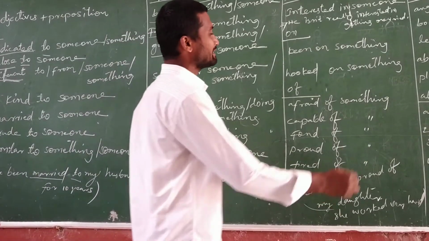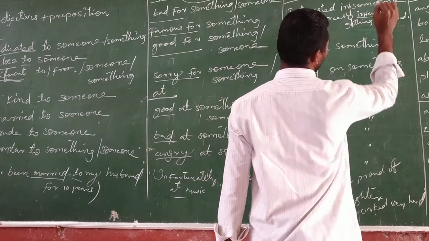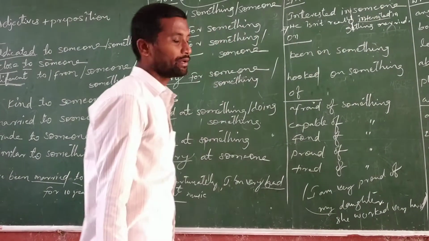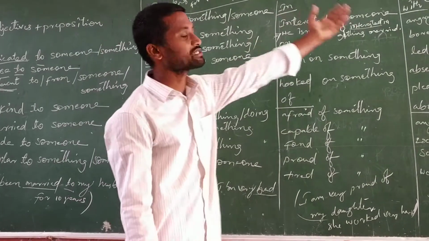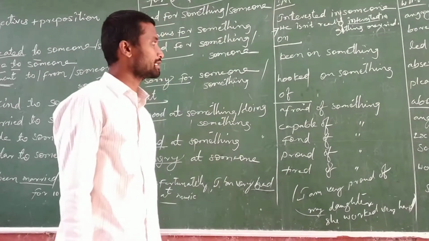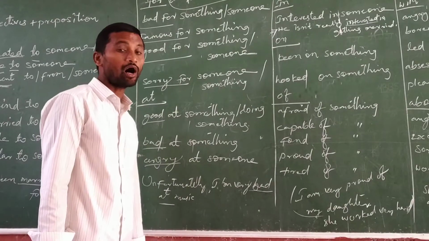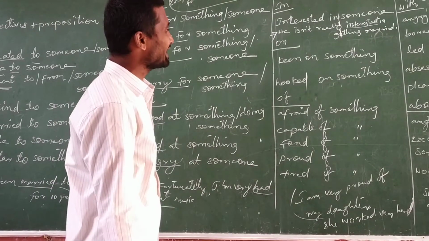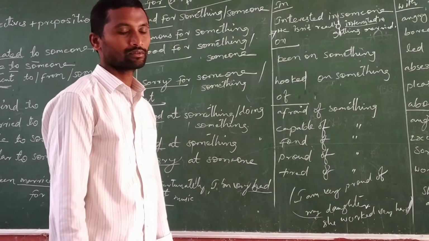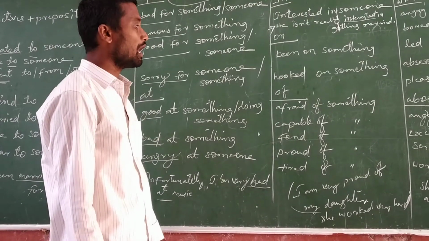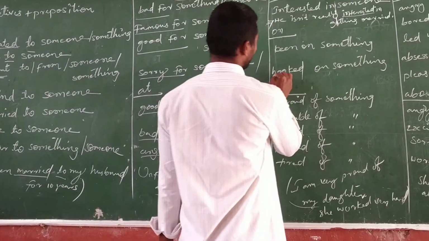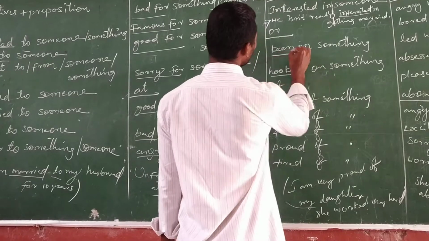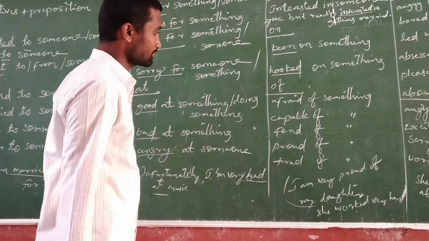So here 'interested' is the adjective and 'in' is a preposition. Interested in someone, in this way. Next one is 'on'. Keen on something and hooked on something. Here 'keen' and 'hooked' are the adjectives.